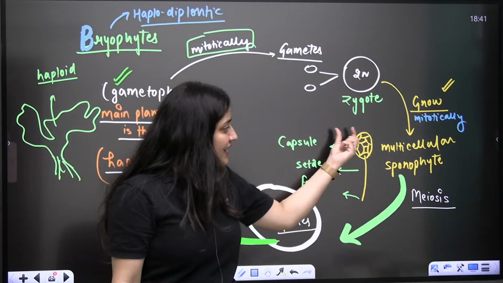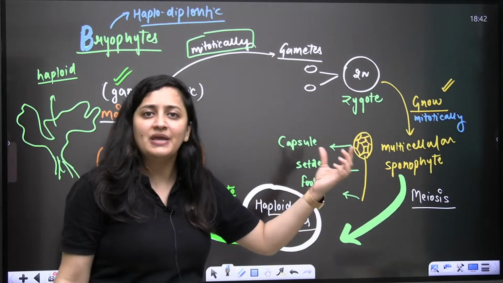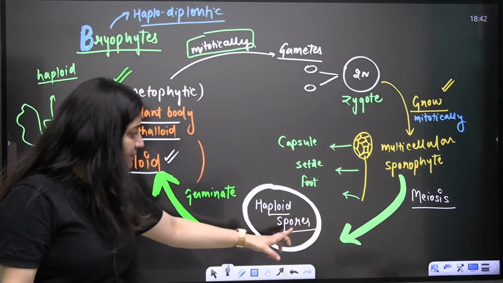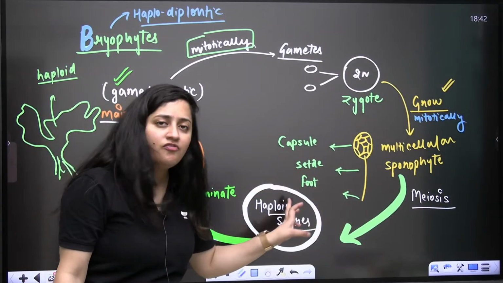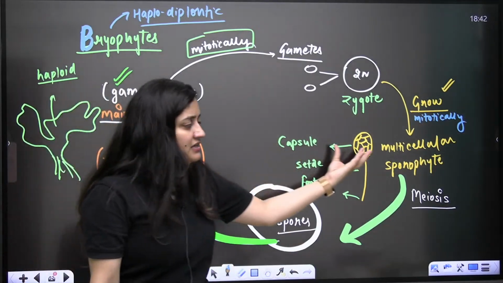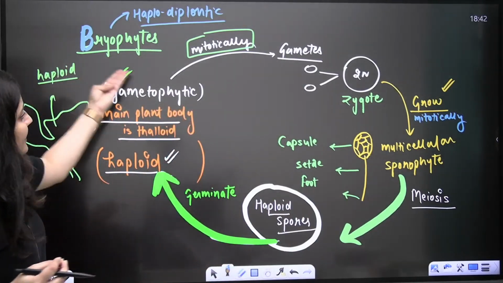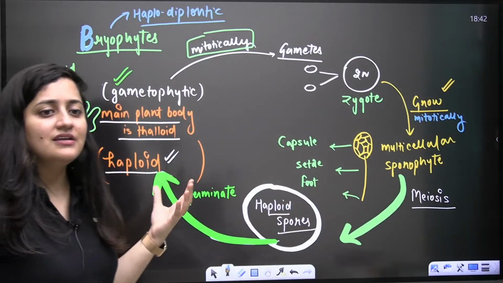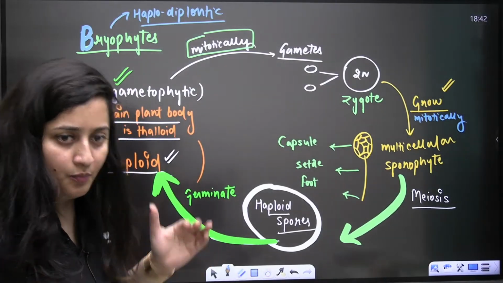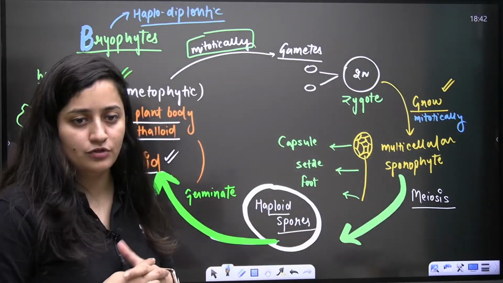Now in this sporophyte, there will be some cells which are capable of making the spores. So these cells will undergo meiosis. After meiosis, after reductional division, they will form haploid spores. So each haploid spore, after dehiscence from this sporophyte, the spores will be released, these spores will germinate, and again you will get this type of plant body. So this is the haplodiplontic life cycle in the case of bryophytes. Both phases are present here, the haploid phase and the diploid phase.